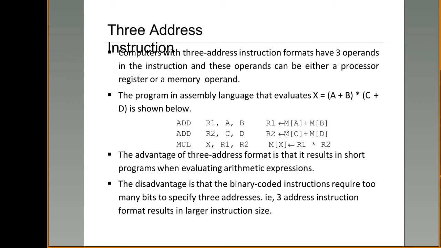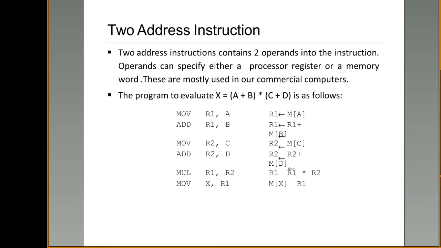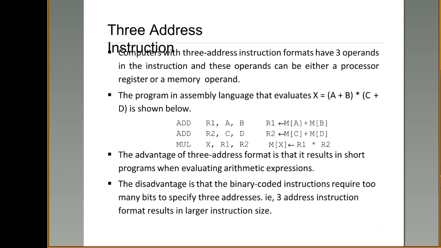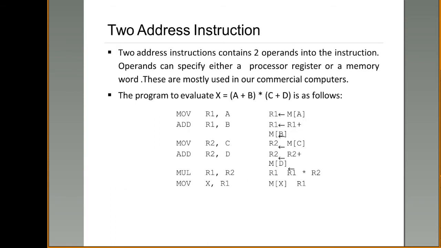So the next type of instruction is two address instruction. In case of two address instruction, you will be providing only two operands in the instruction. Only two operands. When you see this, here you have provided three operands, 1, 2, 3. But here you provide only two operands in case of two address instruction. Right? So consider the same example and let us see how this is evaluated using two address instruction.